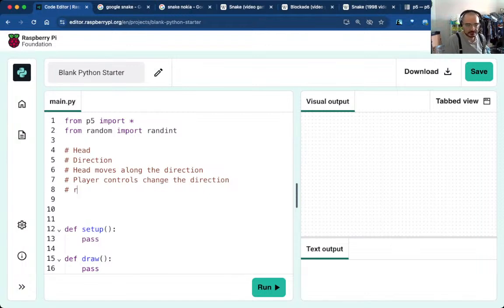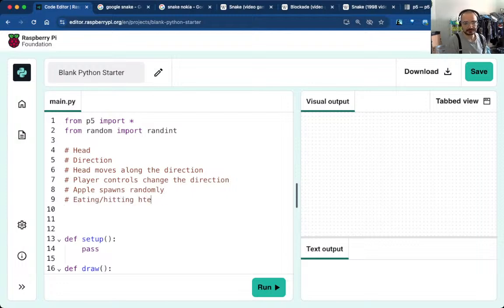There's a random apple spawned, well, an apple spawns randomly. Eating, hitting the apple lengthens the snake, and then the tail, right?